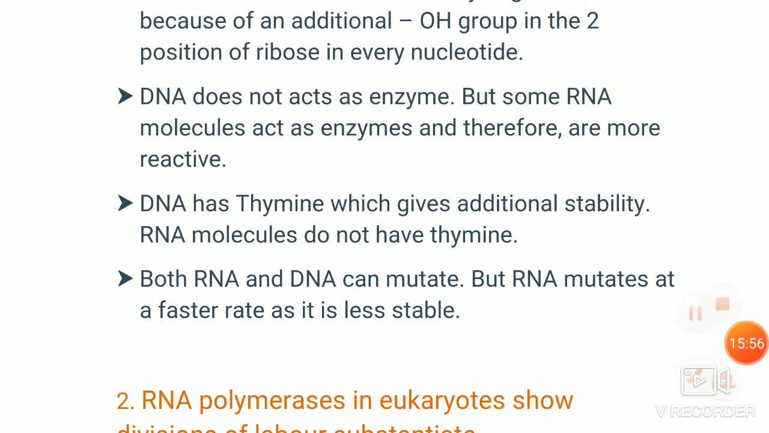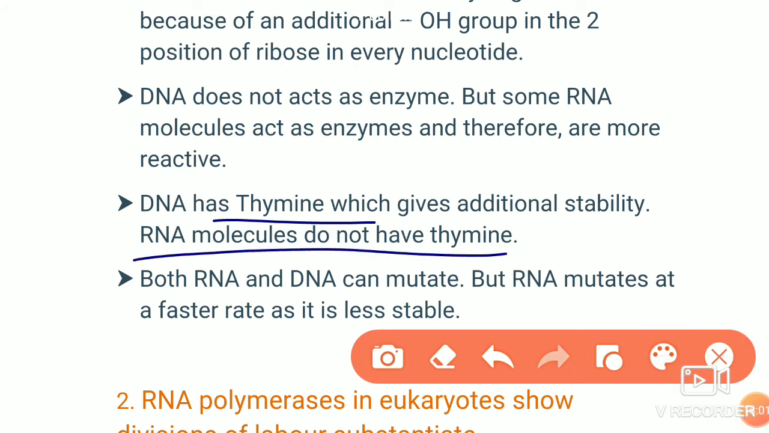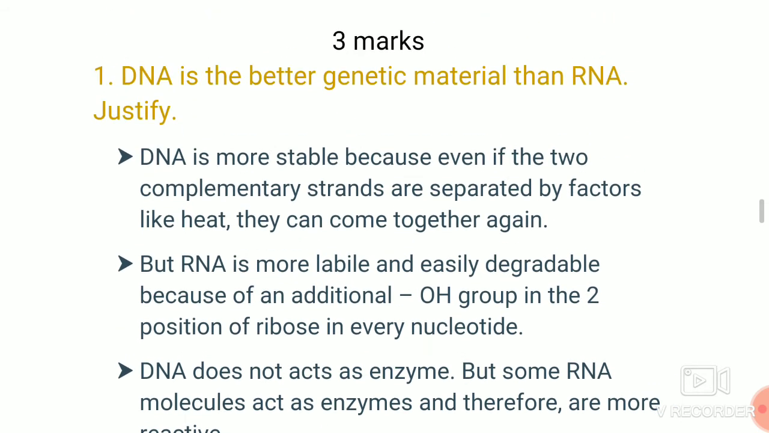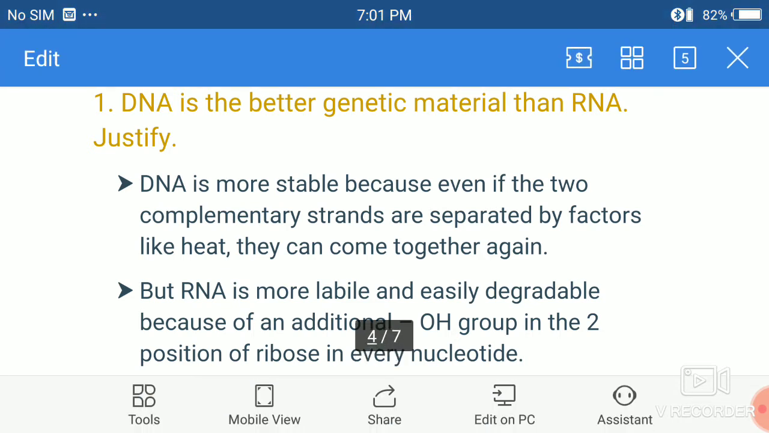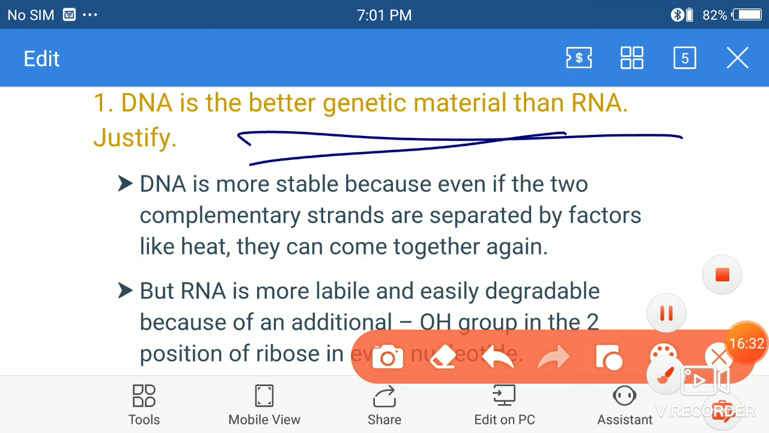The next is, DNA contains thymine, but RNA contains uracil. So DNA is more stable than RNA. DNA and RNA both undergo mutation, but RNA mutates faster than DNA. So it is less stable. It will undergo fast mutation compared to DNA. That's why RNA is less stable. So these are the reasons why DNA is a better genetic material than RNA.